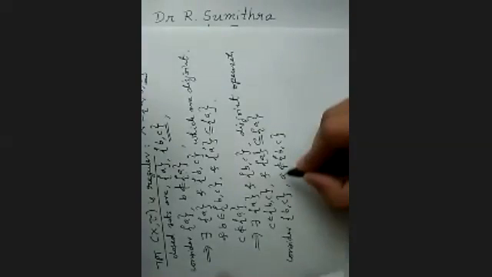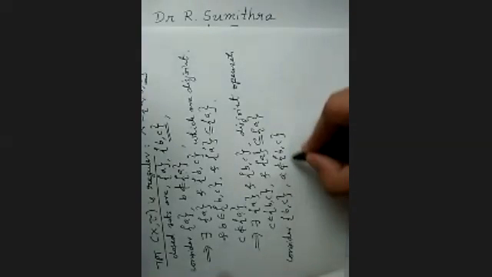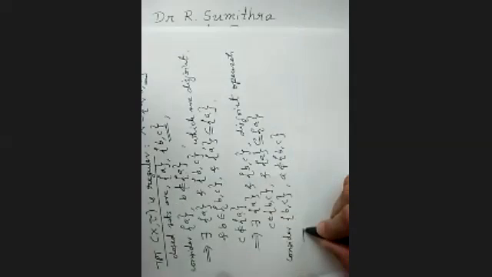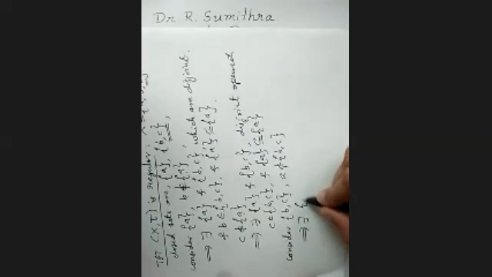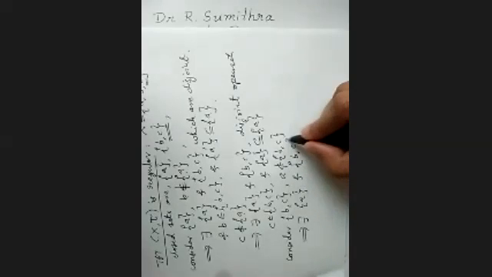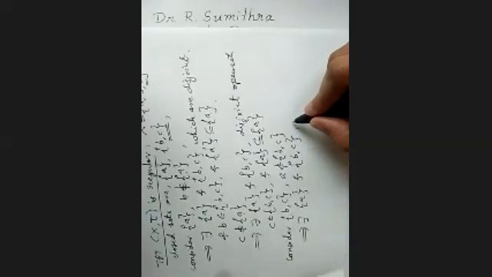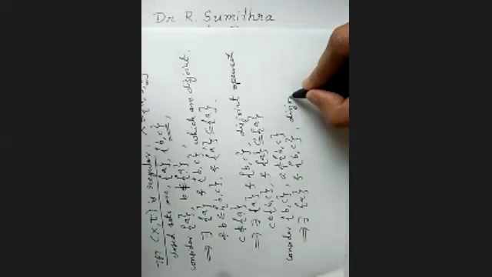Okay, and choose an element not in this closed set. So the only element is A. A doesn't belong to B comma C. Now we need two disjoint open sets separating these two. So there exist singleton A, one open set, and B comma C, another open set. Of course, they are disjoint open sets.